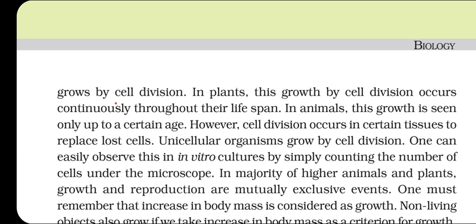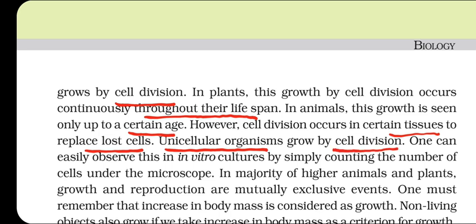Living organisms show growth by cell division, and growth by cell division continues throughout the lifespan. In animals, this growth is seen only up to a certain age. However, cell division occurs in certain tissues to replace lost cells. Unicellular organisms, which are made up of one cell, grow only by cell division. One can easily observe this in in vitro culture by simply counting the number of cells under the microscope.